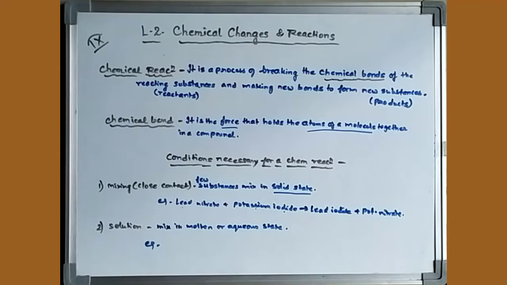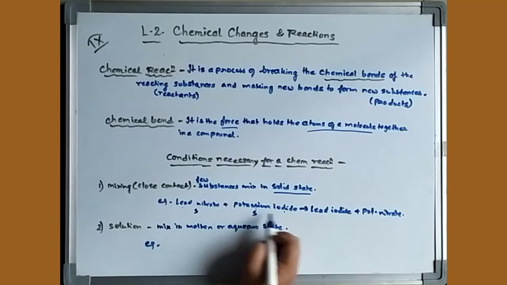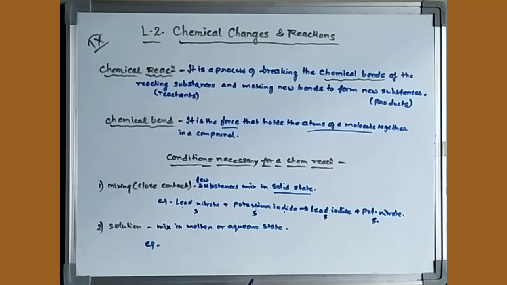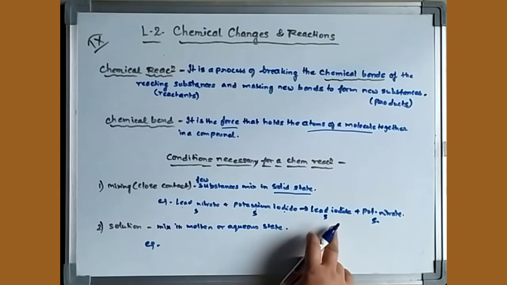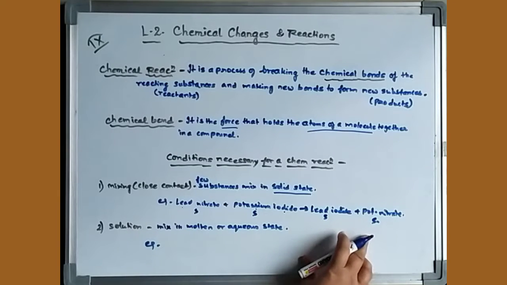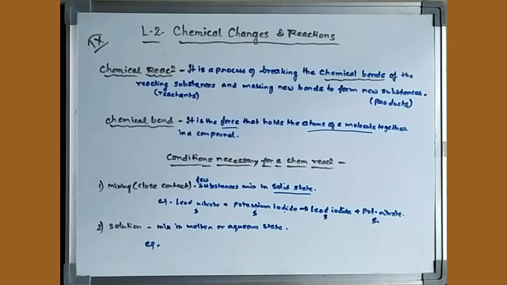Now this potassium nitrate, all these are in solid state. So you can easily see that two solids can react and give products. Totally new products are formed, but they didn't change their state. Now coming to the very well known form in which most reactions go, that is the solution state.